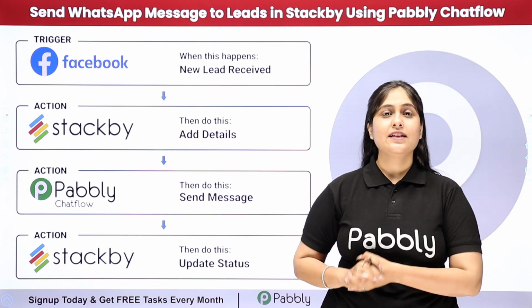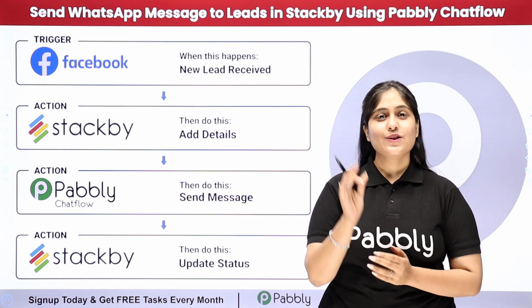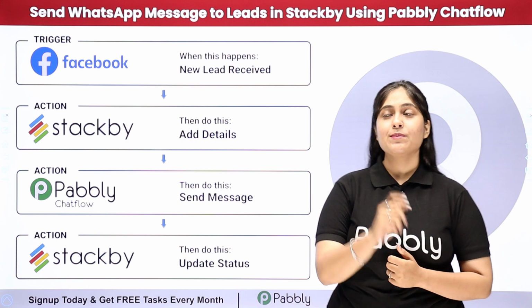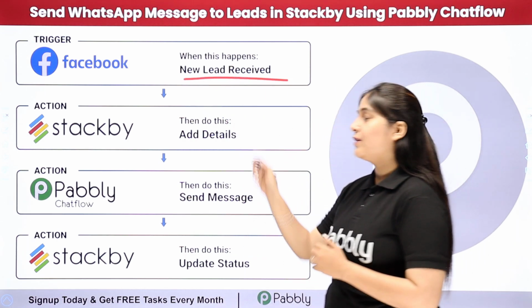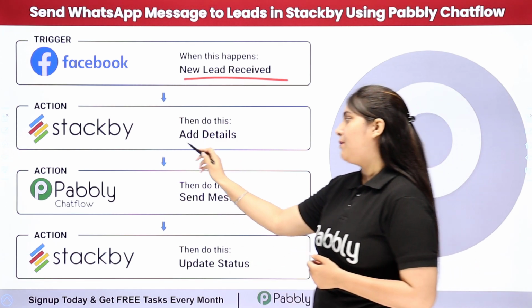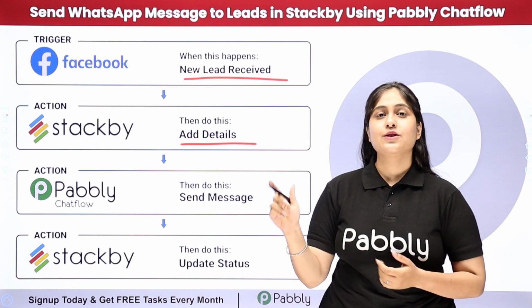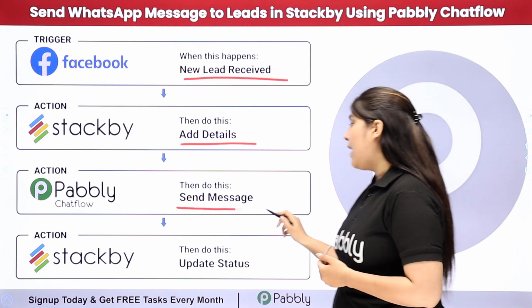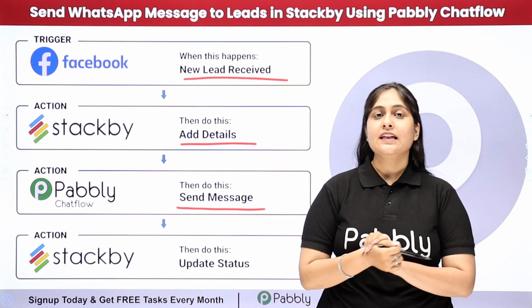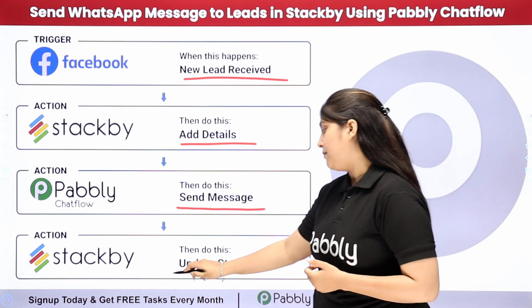So I run a real estate business and I receive a lot of leads through Facebook lead ads. So now here my objective is that whenever I'm going to receive a new lead through my Facebook lead ad, then automatically that lead detail should be added in my Stackby account. And after adding the details, automatically a WhatsApp message should be sent to my lead through Pabbly Chatflow. And after sending the WhatsApp message, automatically that lead status should be updated in my Stackby account.